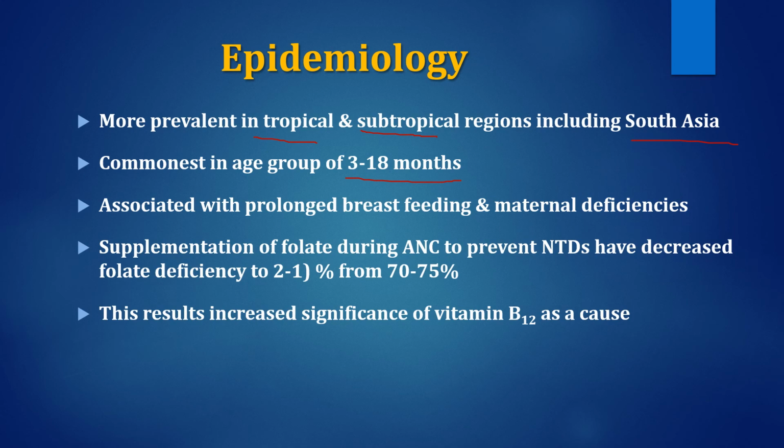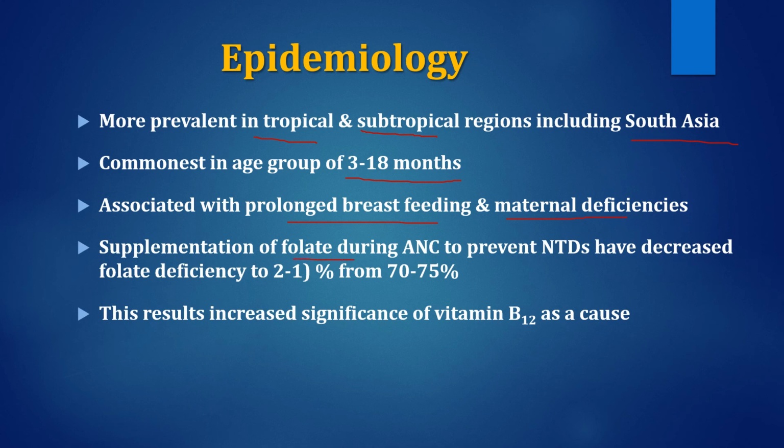It is usually associated with prolonged breastfeeding and maternal deficiency. Prolonged breastfeeding by a mother who is herself deficient in folic acid or B12 may result in this type of anemia.